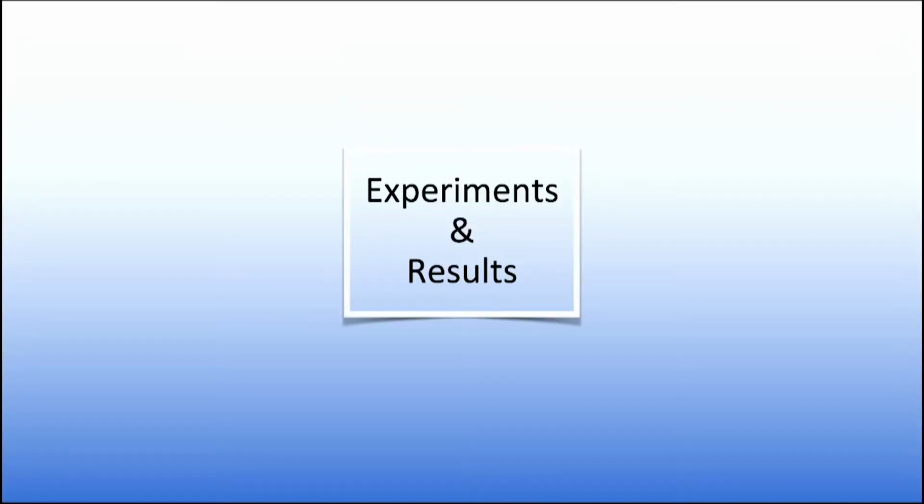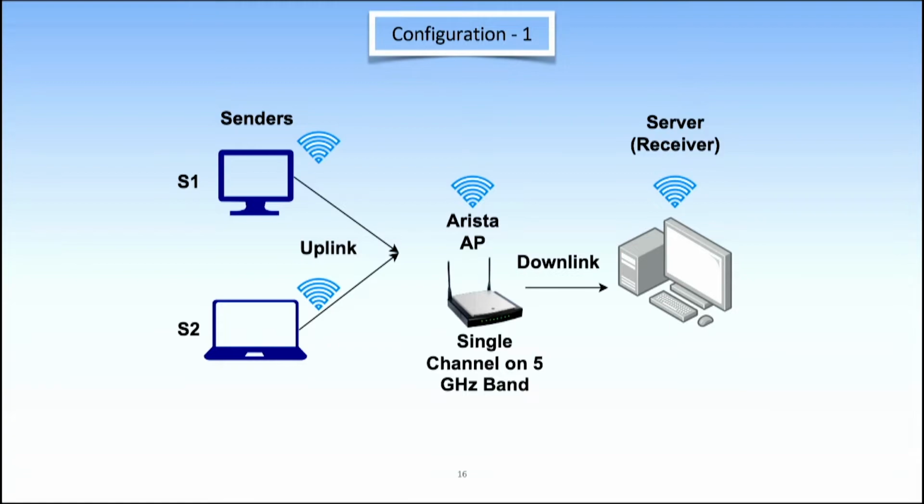So coming to experiments and results. This is the first setup that we had. On the sender side there are two senders, and there is one common receiver. These two senders are trying to send data to the receiver, and all three are connected to a common Wi-Fi channel on the 5 GHz band. We are trying to push high throughput data through this, and we are seeing the effect of marking in this network.